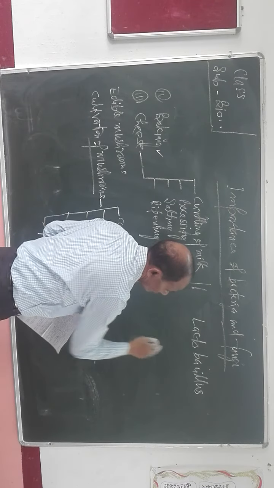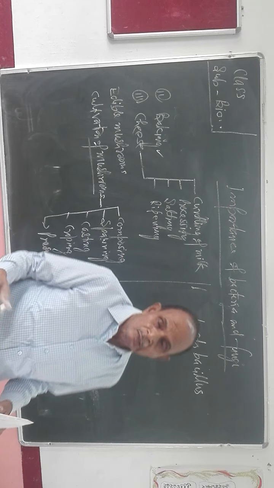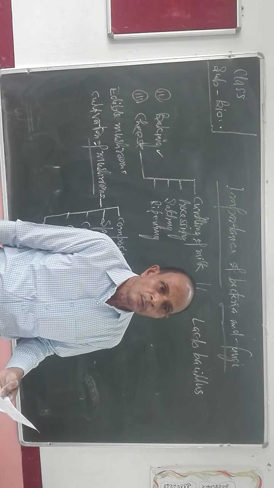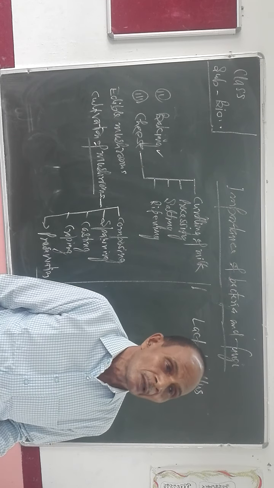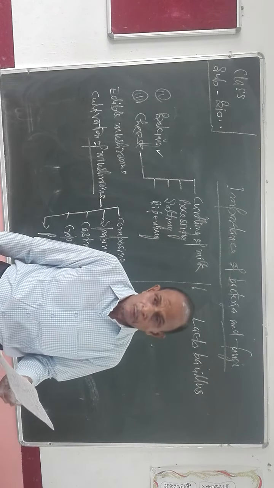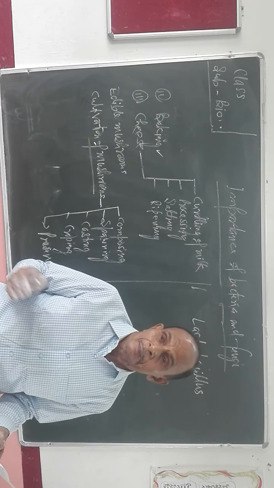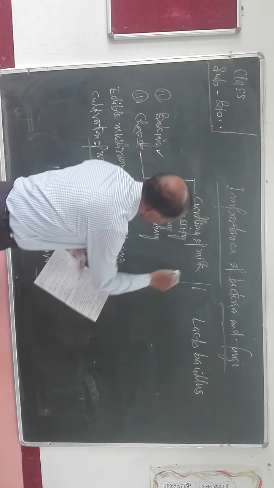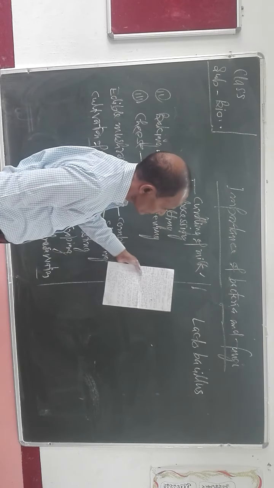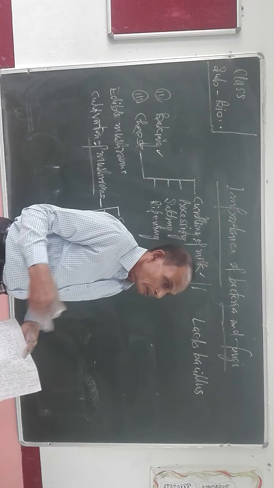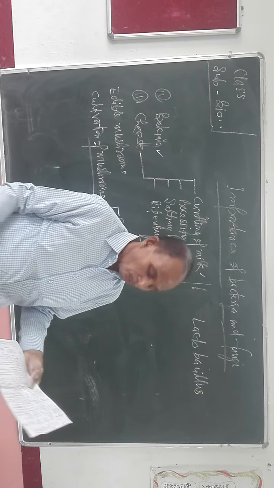The curd which is produced is separated from the whey. Whey is the liquid part of the curd, known as matta. Clear? This is the first step, curdling of milk, in which the milk is converted into curd by adding lactobacillus, and the curd which is obtained is separated from the whey.